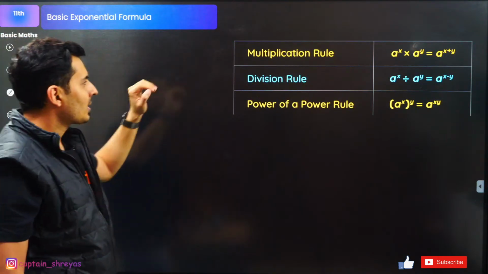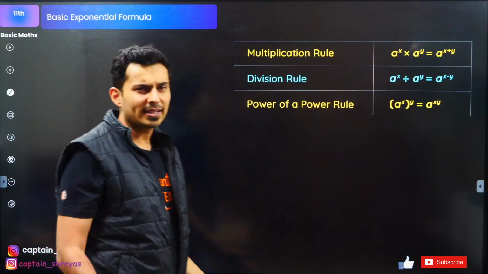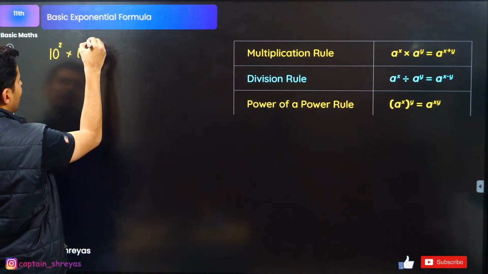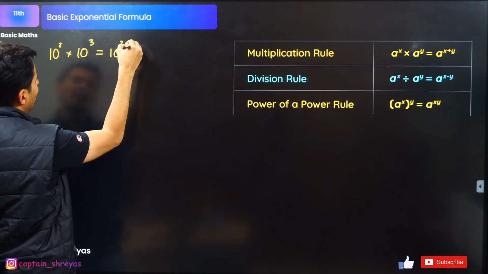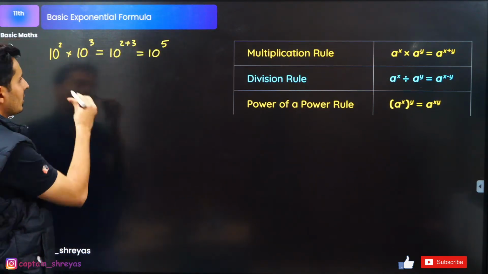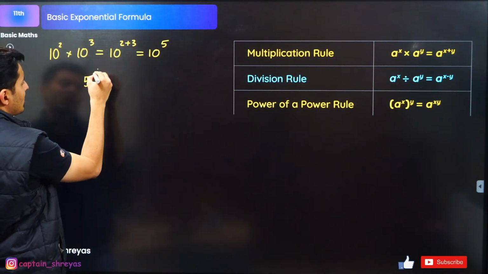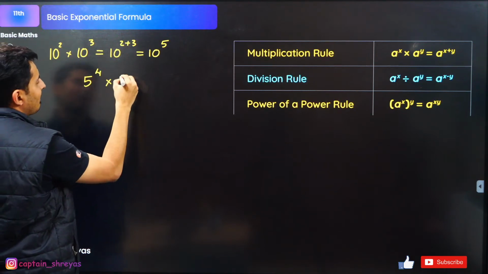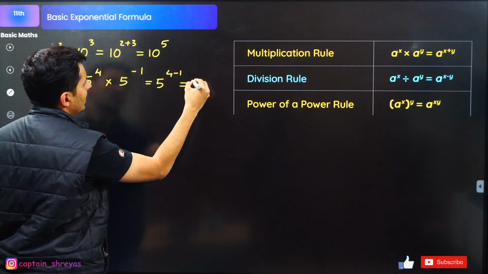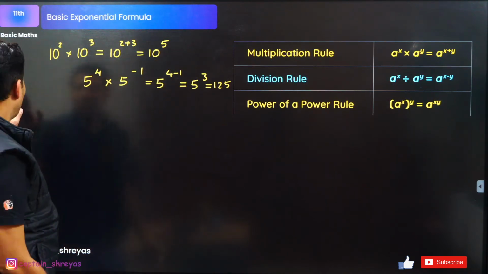So guys, look at this multiplication rule. Multiplication rule is a raised to x times a raised to y is a raised to x plus y. Example, 10 squared multiplied by 10 raised to 3 is nothing but 10 raised to 2 plus 3, which is basically 10 raised to 5. Makes sense? Correct. You can also give another example. Let's say 5 raised to 4 multiplied by 5 raised to minus 1 is nothing but 5 raised to 4 minus 1, which is 5 raised to 3, which is 125. There you go. So that was the first rule.